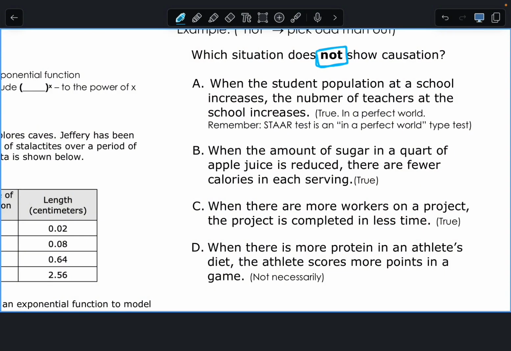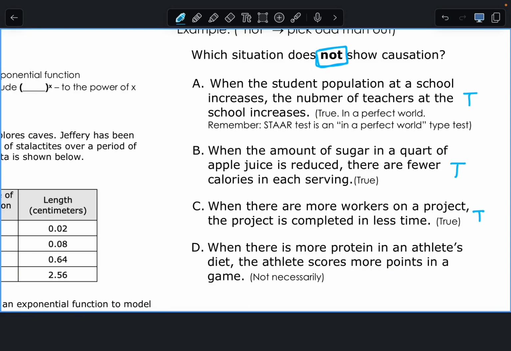Okay? B, when the amount of sugar in apple juice is reduced, there are fewer calories. Yes, that is true. Less sugar, less calories. So far, true. When there are more workers on a project, the project is completed in less time. Yes, that's true. But that is also why we don't do group projects, because in a perfect world, everybody would put in their part, right? But this isn't a perfect world.